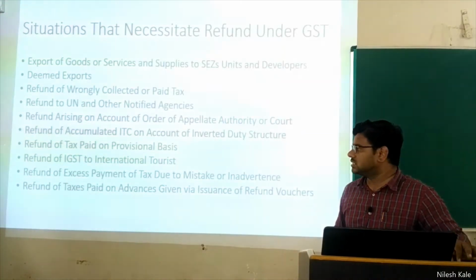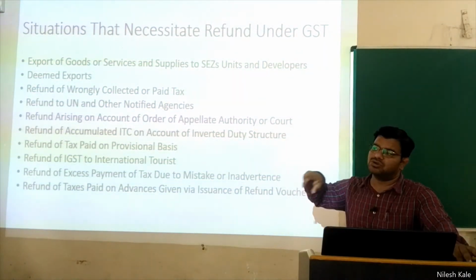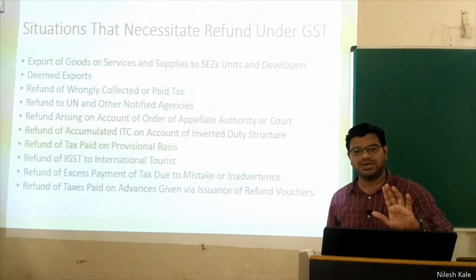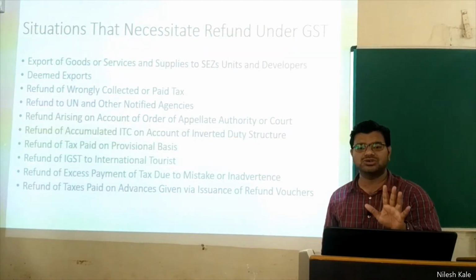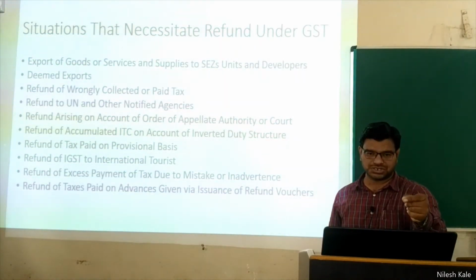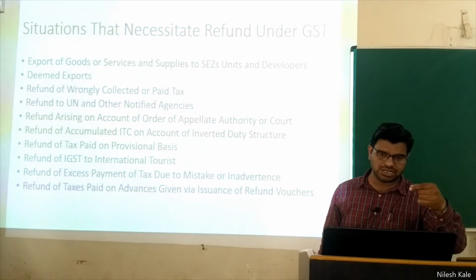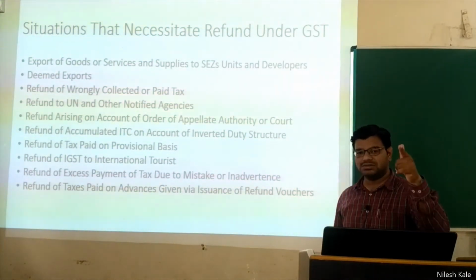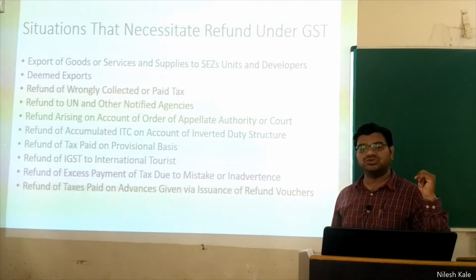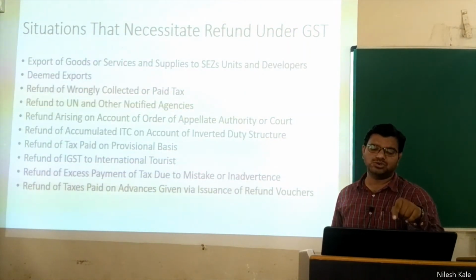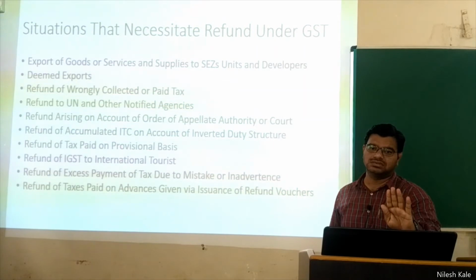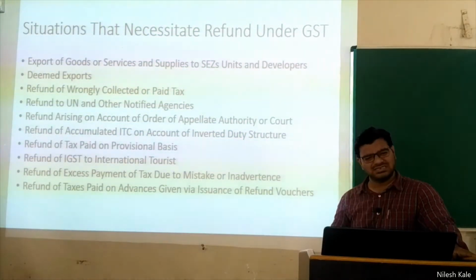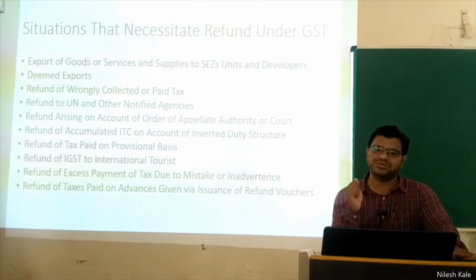Then refund can be generated, because you have already paid to the government. According to the circular, the tax rate is reduced from the previous month only, right? It means that in the previous month you have paid higher taxes. Now you have to pay lesser taxes according to the present circular. So due to mistake or inadvertence, if you have paid excess taxes, government will give you back.